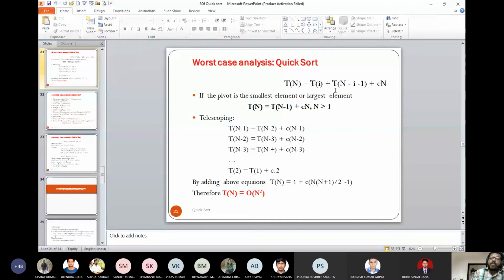Now, why does this term happen? Because you select an element with probability 1 by n. So you multiply 1 by n to the first term: 1 by n summation over i equal to 0 to n minus 1 of T(i). And the same term will be the second term.